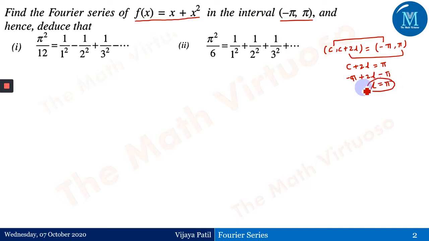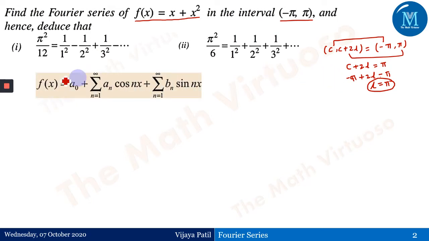As we got from the interval 0 to 2 pi, where we also got L equals pi, similarly here also we get L equals pi. Therefore the formulae remain the same as for 0 to 2 pi, for a0, an and bn. Only there will be a change in the integration limits: instead of 0 to 2 pi, we have the limits minus pi to pi. The rest of the formulae remain the same for f of x, a0 and an.